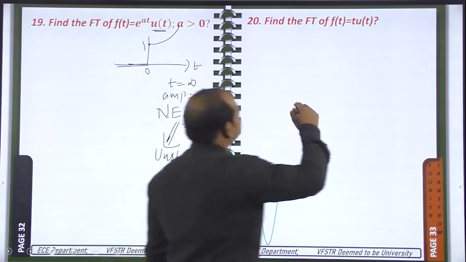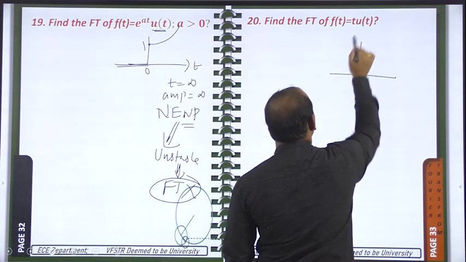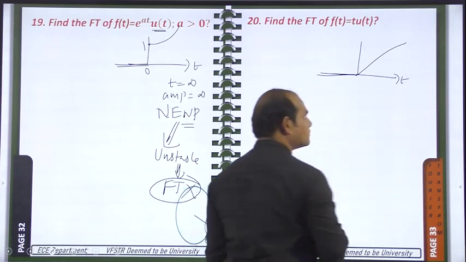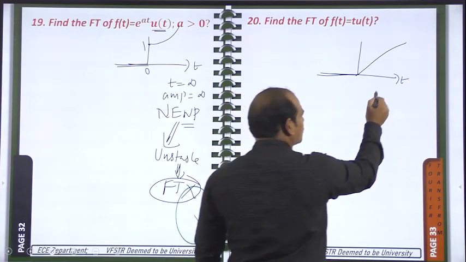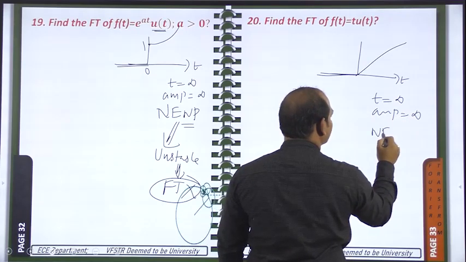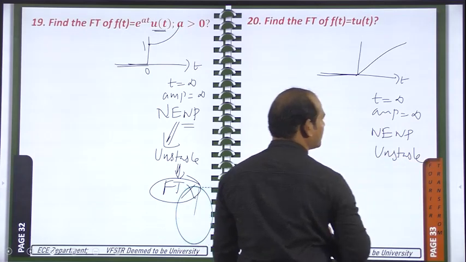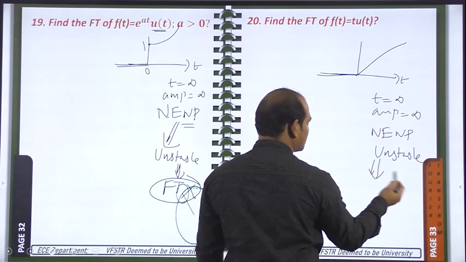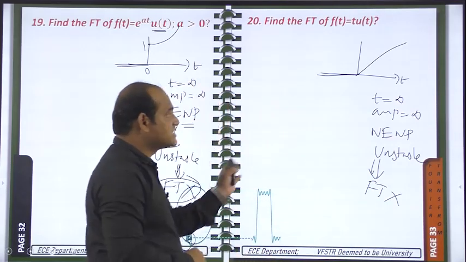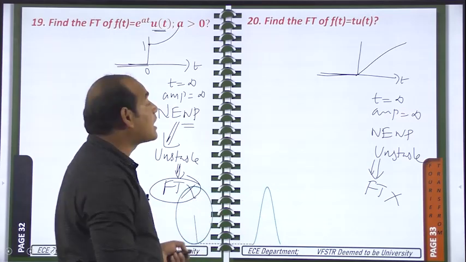Okay, so try to draw this another signal we have given, that is f of t is equal to t into u of t. Because u of t is there, left side part is 0, right side it is t. So in this way we have. Okay, in this case also at t is equal to infinity, amplitude is infinity, so it is neither an energy nor a power signal, or it is an unstable signal because infinite amplitude is there. If you try to get the Fourier transform, you will get infinity. That means here Fourier transform does not exist. So for unstable signals, Fourier transform is not available. So for these signals, we will use the Laplace transform.